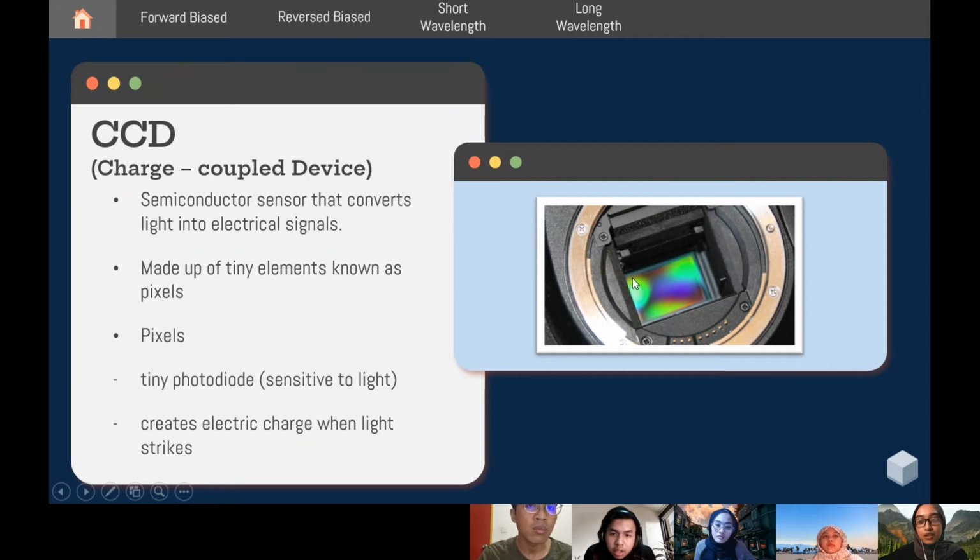As you can see in this picture, there are numerous pixels that make up the CCD here. So what are pixels? Pixels are tiny photodiodes which are very sensitive to light. When the light strikes the CCD device, it will create an electric charge.